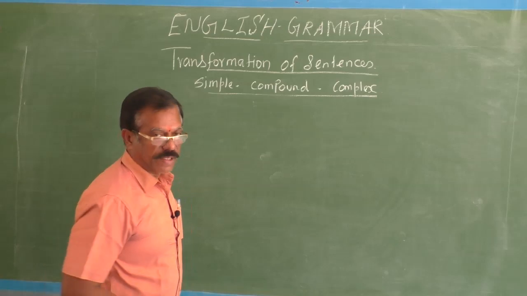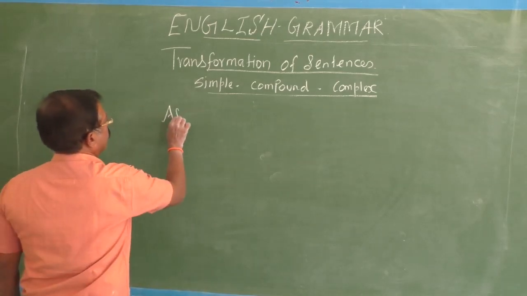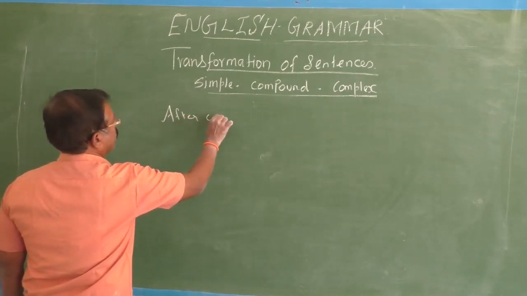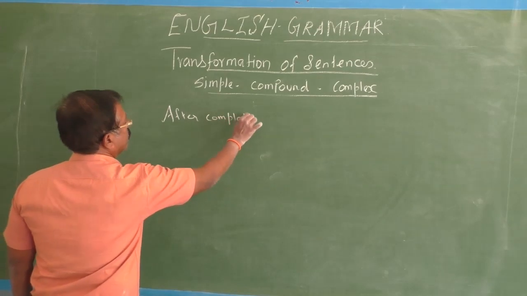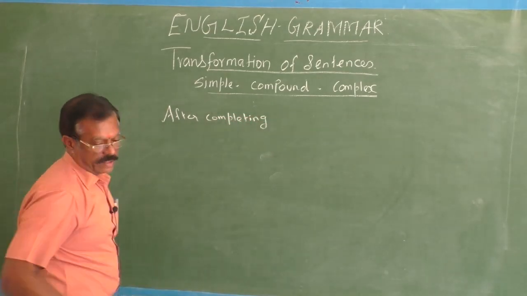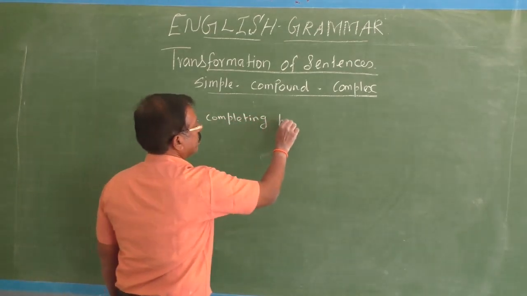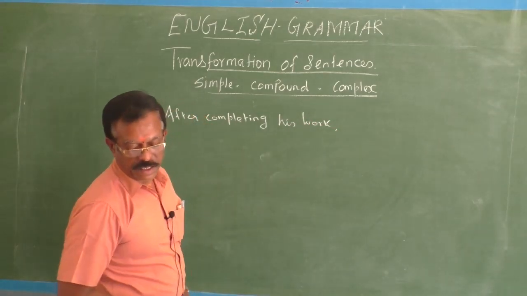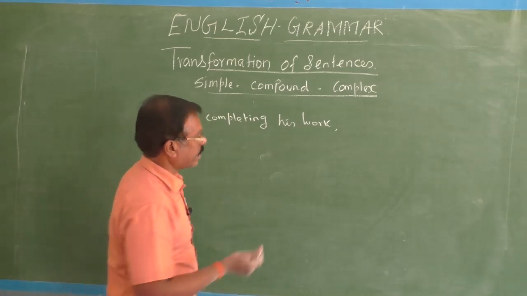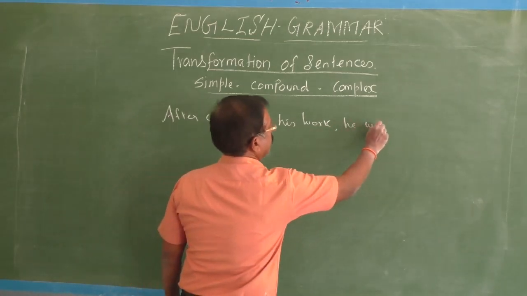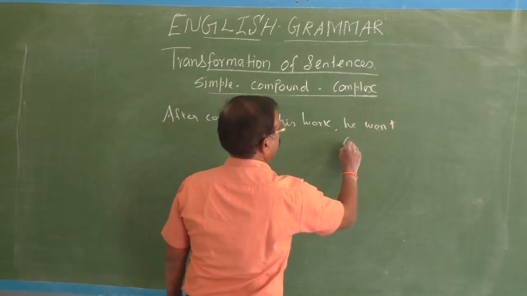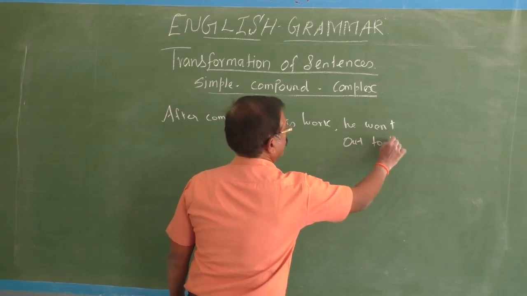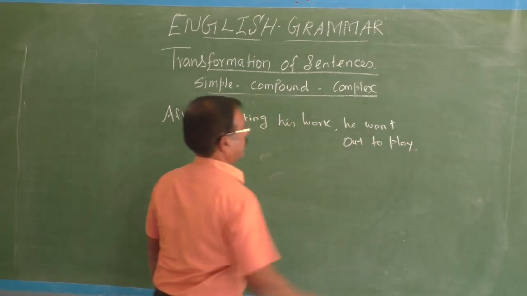See, after completing his work, he went out to play.